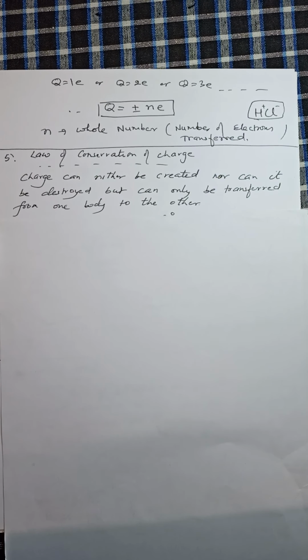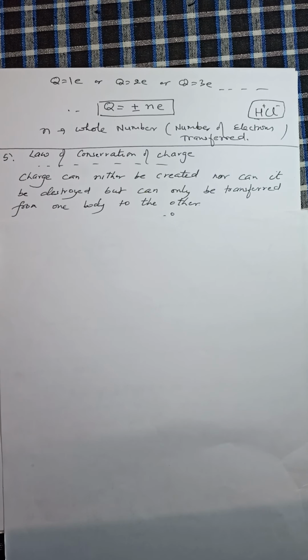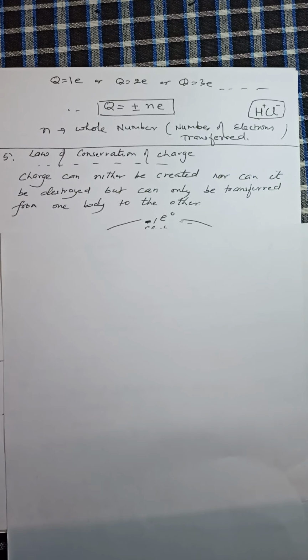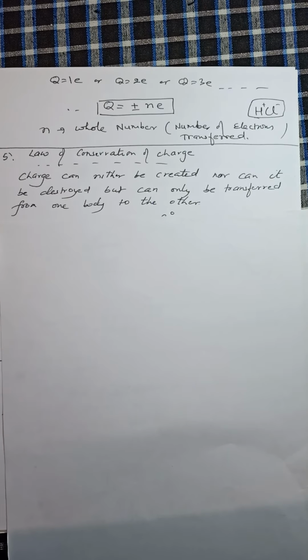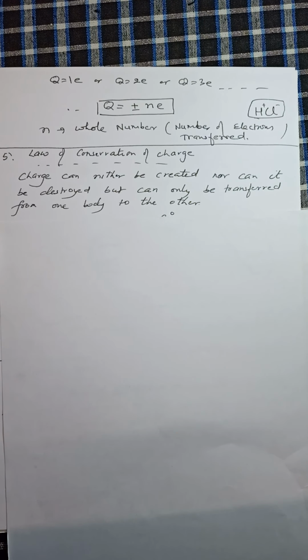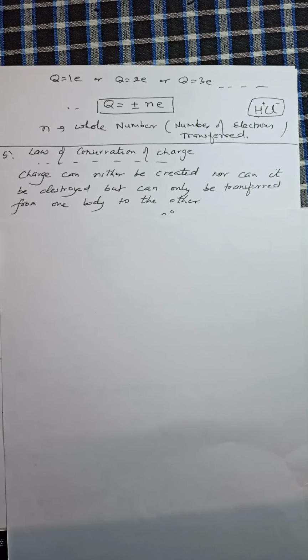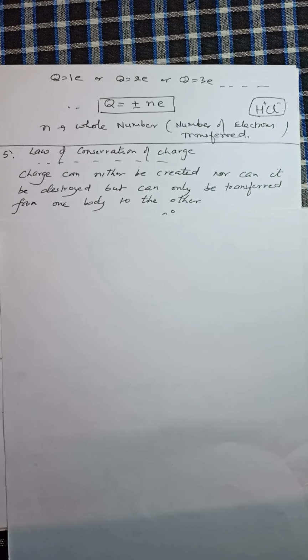Mass can be created and destroyed. There is Einstein's theory, E equal to delta m into c square, where delta m is the mass destroyed or created. Mass can be converted into energy, and energy can be converted into mass. The second conservation law is the law of conservation of energy, but because of nuclear reactions, that law has also become obsolete.